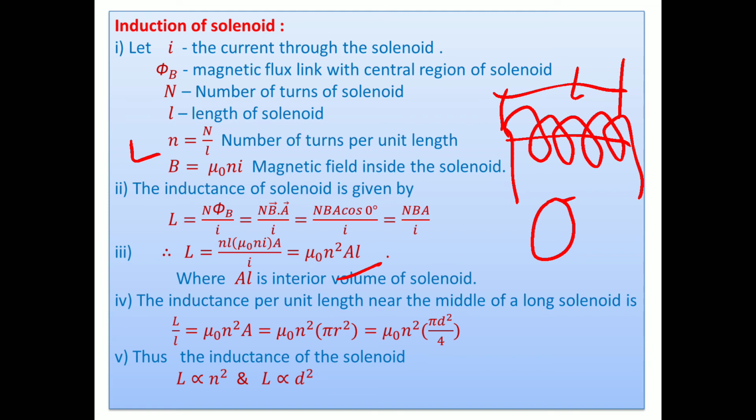The direct formula is taken. Thus, the inductance of the solenoid is directly proportional to n square, the number of turns per unit length. The greater the number of turns per unit length, the more the inductance. Inductance is also directly proportional to the square of the diameter, or the square of the radius. This is the inductance of the solenoid. This formula is given.